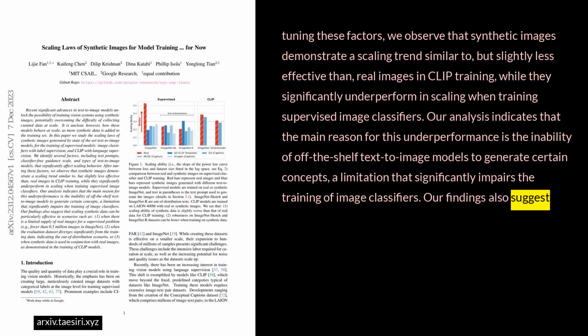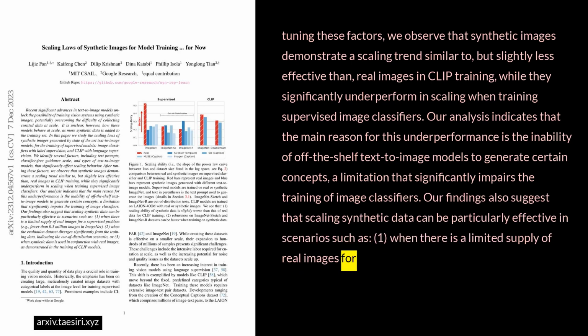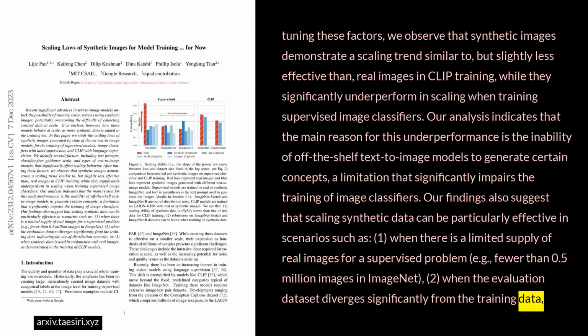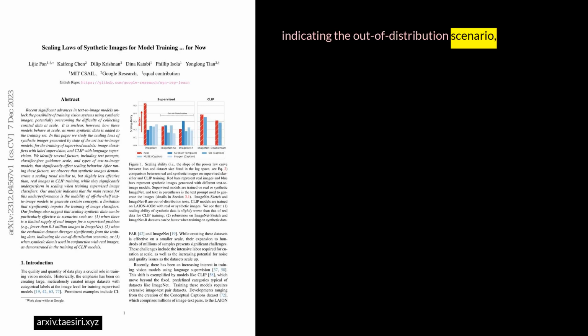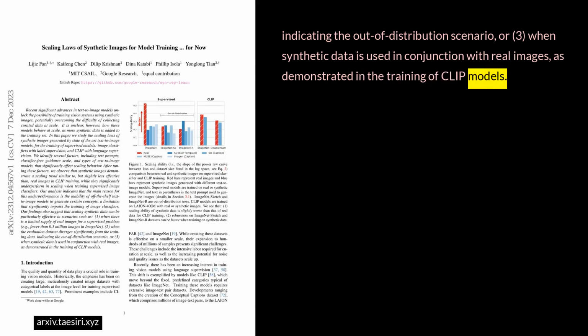Our findings also suggest that scaling synthetic data can be particularly effective in scenarios such as: 1. When there is a limited supply of real images for a supervised problem, for example fewer than 0.5 million images in ImageNet. 2. When the evaluation dataset diverges significantly from the training data, indicating the out-of-distribution scenario, or 3. When synthetic data is used in conjunction with real images, as demonstrated in the training of CLIP models.